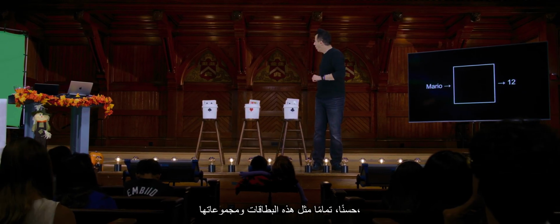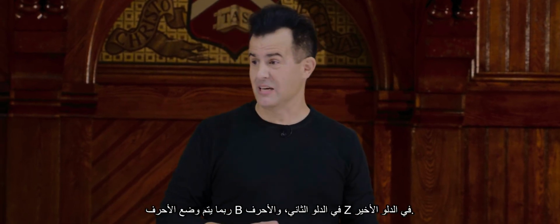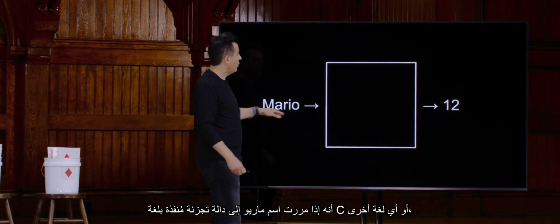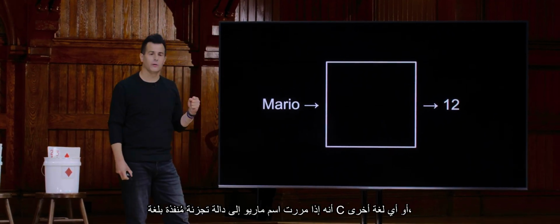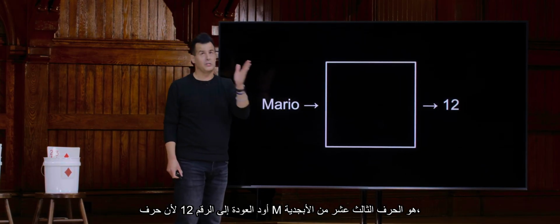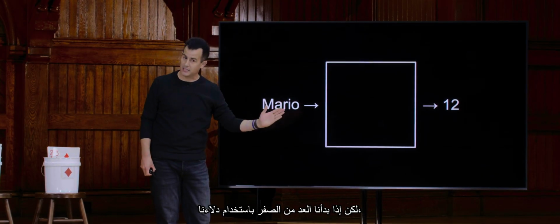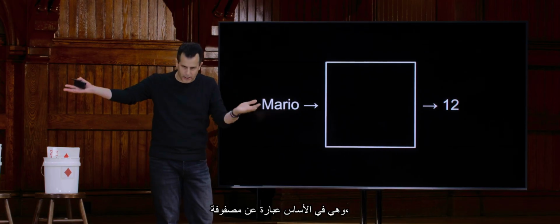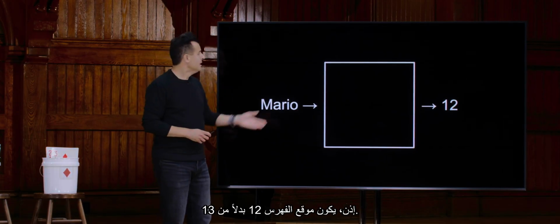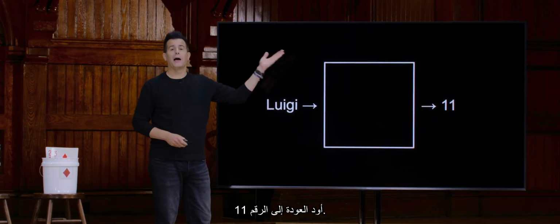Well, much like these cards and the suits thereof, wouldn't it make sense that anyone whose name starts with A goes into the first bucket, and maybe the B's go into the second bucket, and the Z's go into the last bucket? So it stands to reason that if I pass in Mario to a hash function implemented in C or some other language, I would like to get back the number 12, because M is the 13th letter of the alphabet. But if we start counting at 0 with our buckets, which are essentially an array, then it's index location 12 instead of 13. Similarly, if Luigi is the input, I'd like to get back the number 11.